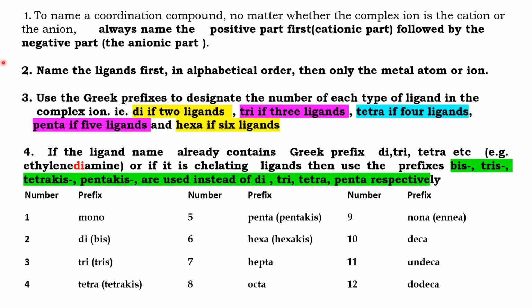So, IUPAC's first rule is always to name the positive part, then the negative part. Whether the positive part is the coordination sphere or the negative part is the coordination sphere, when we name the coordination sphere, we have to name the ligands first, in alphabetical order, and then only we name the metal ion. Use the terms di, tri, tetra, penta, hexa for representing the number of ligands. If the ligands are chelating or if the ligand bears a name with di, then use the terms bis, tris, tetrakis, pentakis, etc.